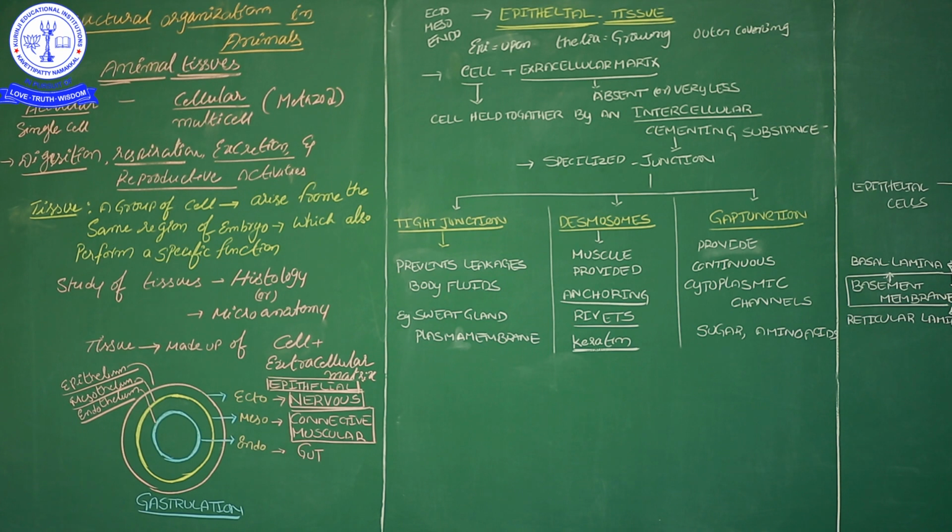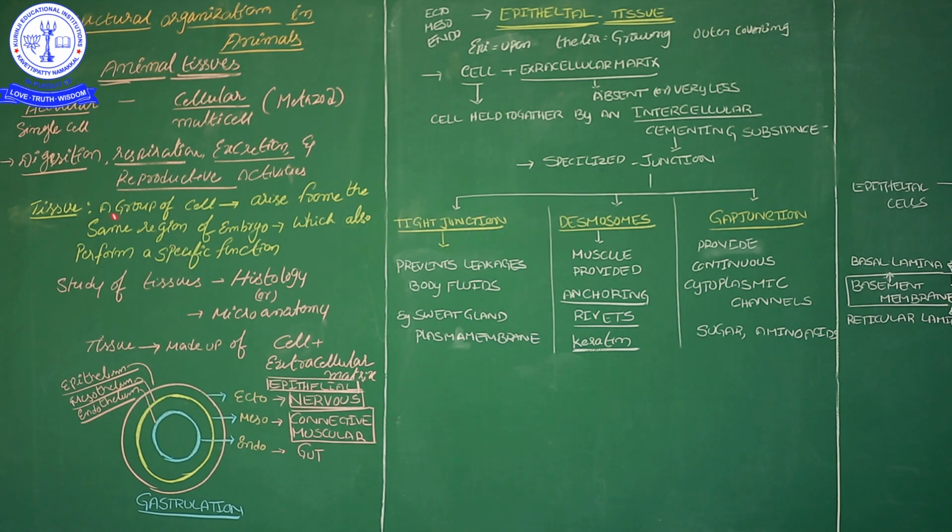Now you need some explanation. See, focus on my voice only. Our digestive system cells are not involved in any respiration. Lungs are not involved in any work of digestion. And reproductive organs are not involved in any other work. So here in our body, one organ is made up of one type of tissue, and that tissue is doing a specific function.